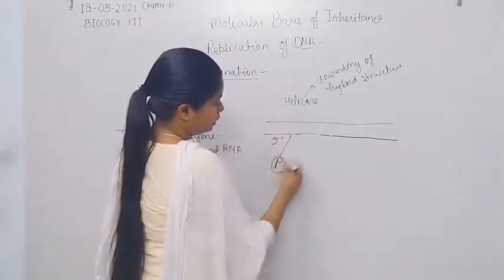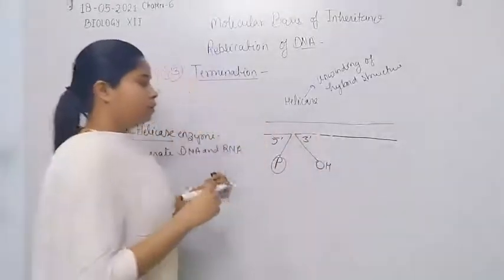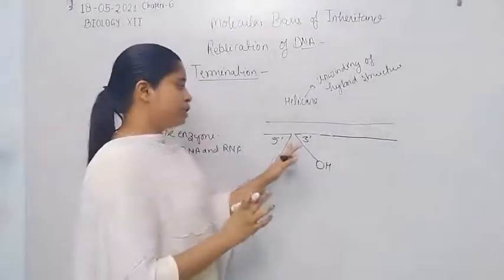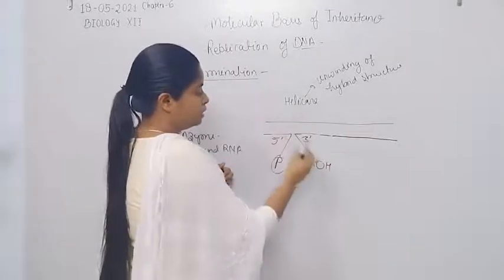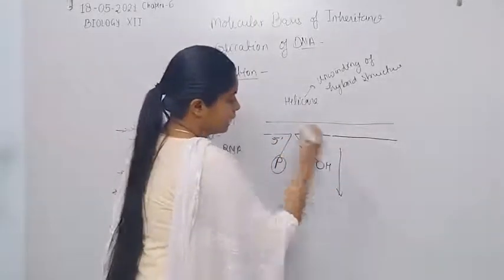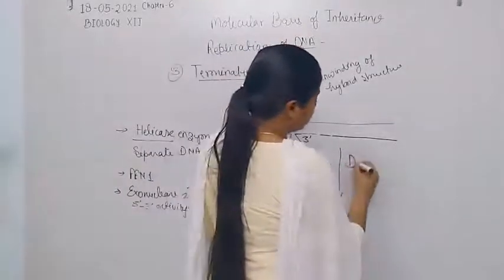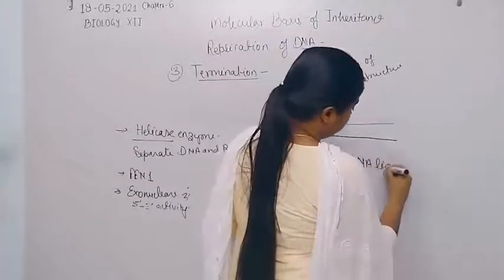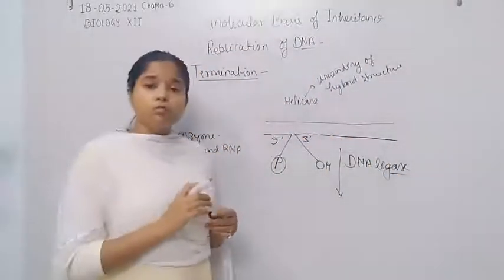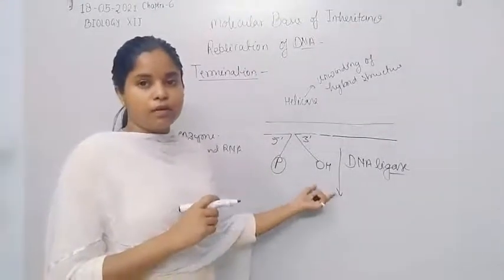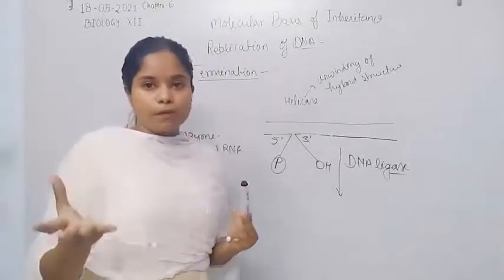5 prime phosphate group, here is 3 prime OH. Now for the bond formation between these two molecules, the phosphodiester bond, the enzyme needed for the synthesis of this phosphodiester bond is DNA ligase enzyme. But DNA ligase also uses energy for the synthesis of the phosphodiester bond, because bond formation always takes place with the help of electrons only.